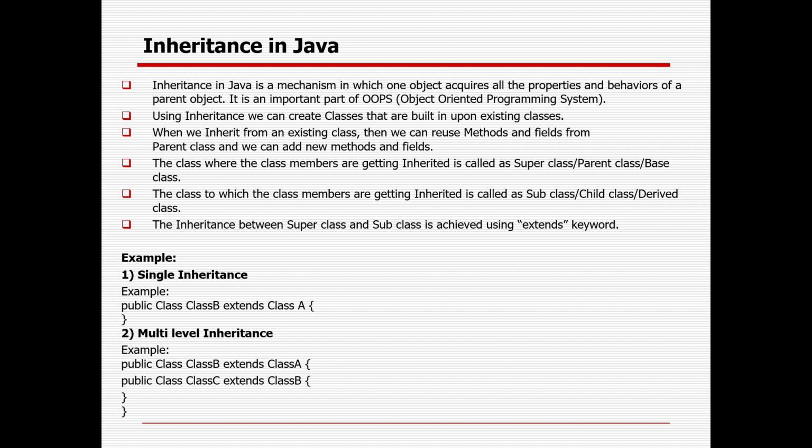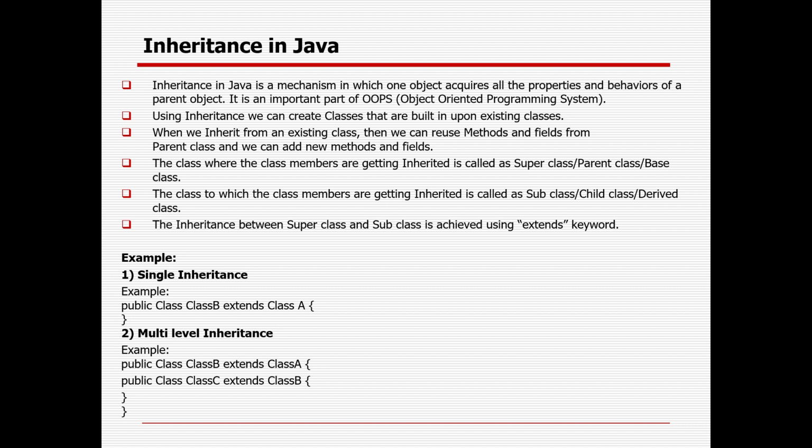In case you have some features from your parent, you can get all the features in you. In human life it might not be exactly the case, but in Java, if there is a parent class, all the properties, variables and methods, the child class can access them once the inheritance is established. Using inheritance, a user can create classes that are built upon existing classes as well. Down the line you will see there are a lot of classes already there, and you can also inherit those classes which are already built in or developed, along with newly created ones.